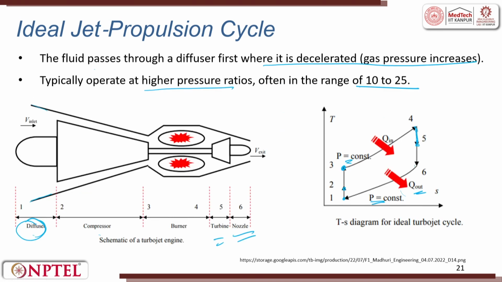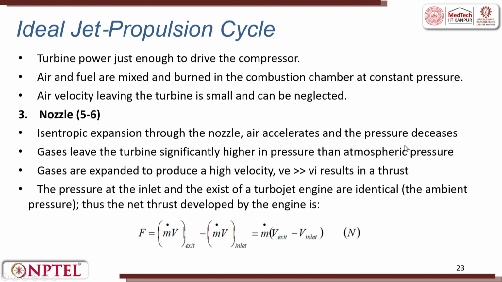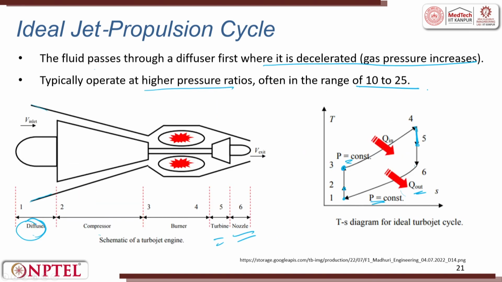4 to 5 is during which the work is developed. The turbine produces power just enough to drive the compressor. Air and fuel are mixed and burnt in the combustion chamber at constant pressure. So, you can see here we have represented the constant pressure line.